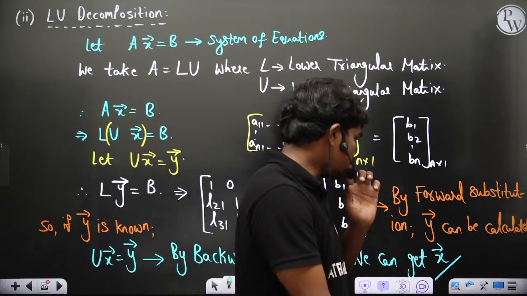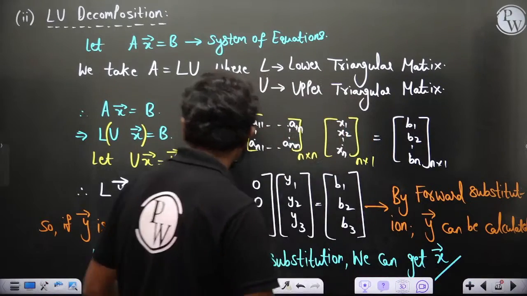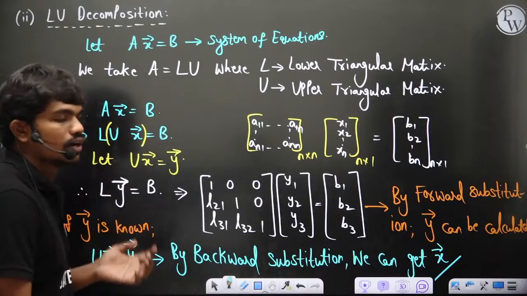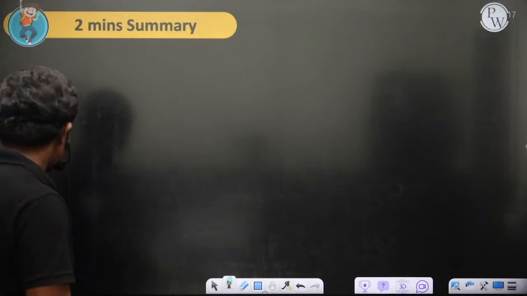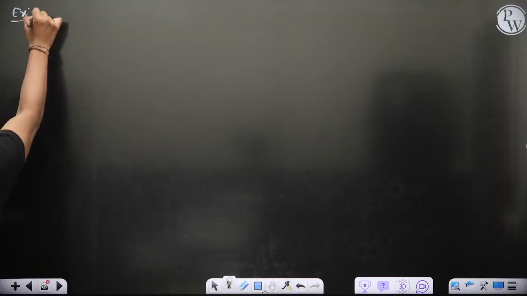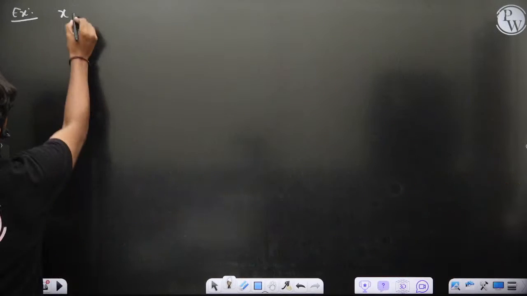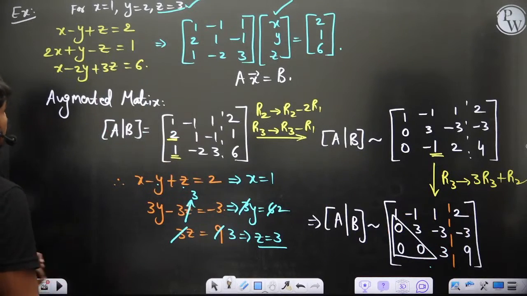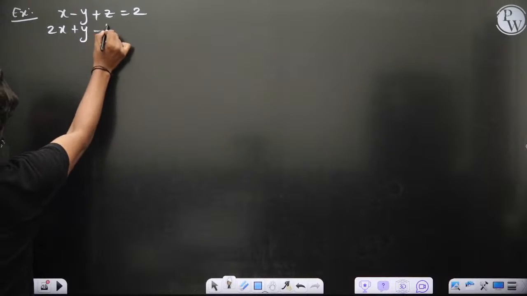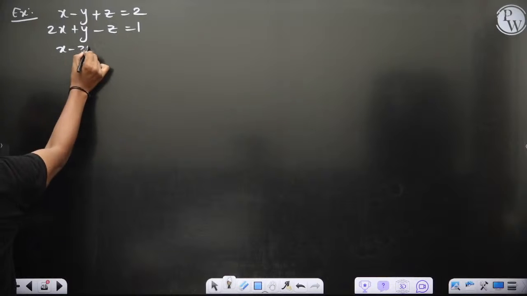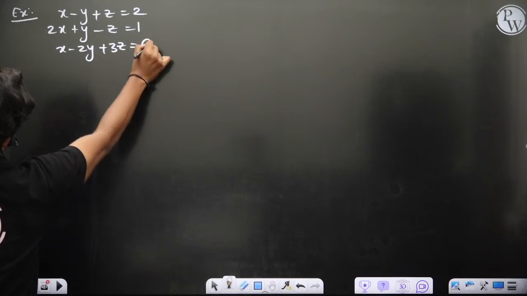Now let's see what we have. Let's work out the same example to see whether we get the solution or not. What is the system? x minus y plus z is equal to 2, 2x plus y minus z is equal to 1, and x minus 2y plus 3z is equal to 6.